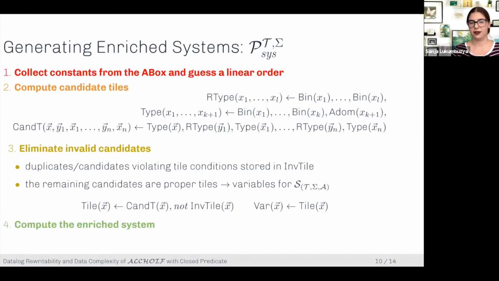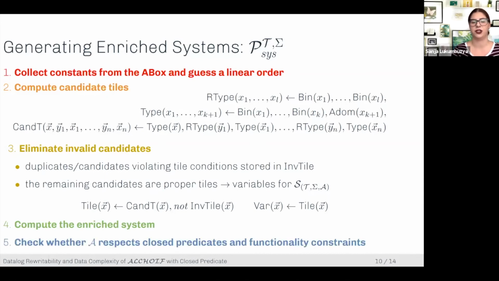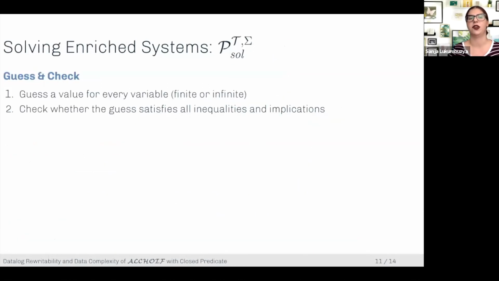Now we can compute the enriched system, so we have to have some sort of convention of how different inequalities and implications are encoded, and for this I invite you to look at the paper. But once we have this, then we can just go through the system and say, okay, this variable belongs to this inequality on the right-hand side, left-hand side, and so on. And when we have the encoding of the enriched system, we just need to check whether the A box respects those two conditions. And if yes, then the answer sets of this program here correspond to the enriched system for the knowledge base. And this is then passed to the solving part.